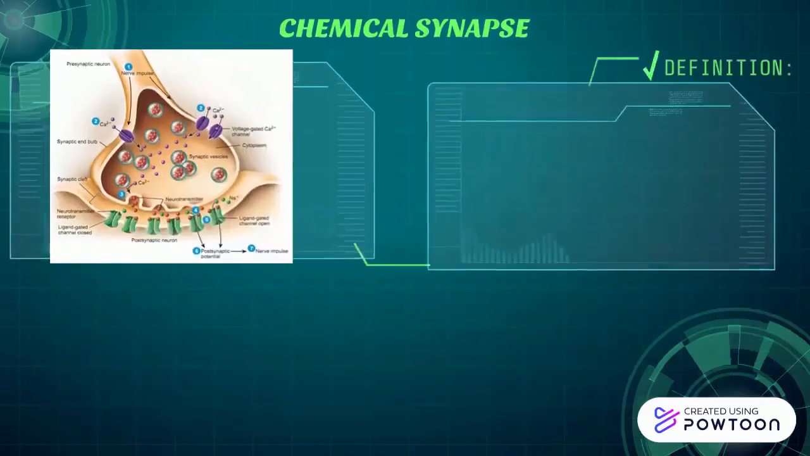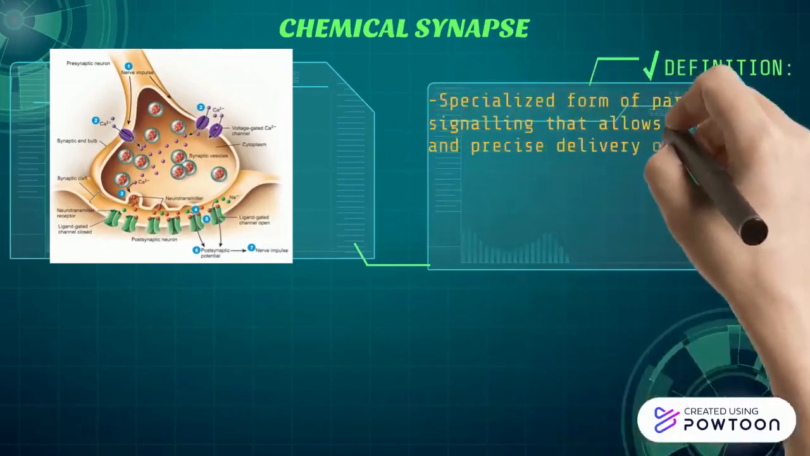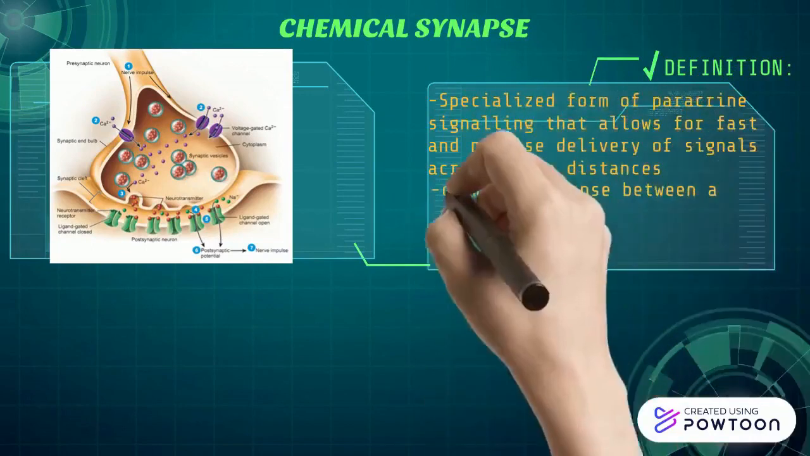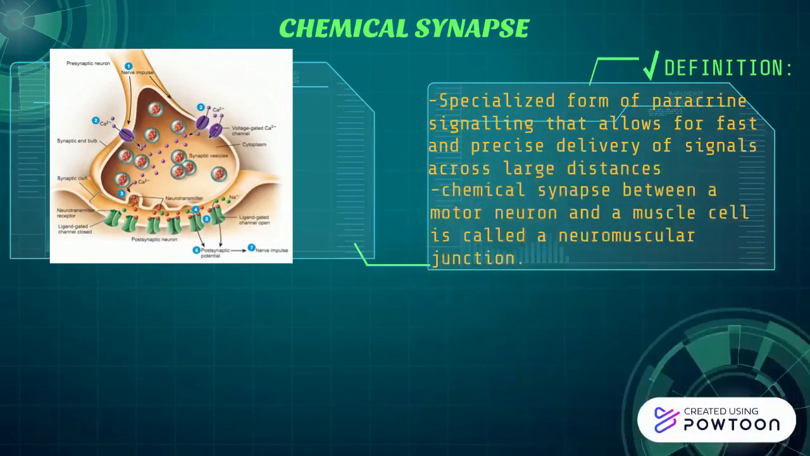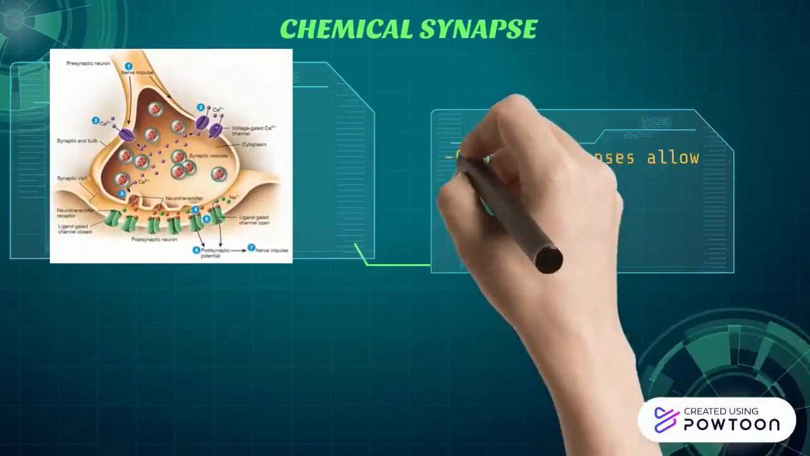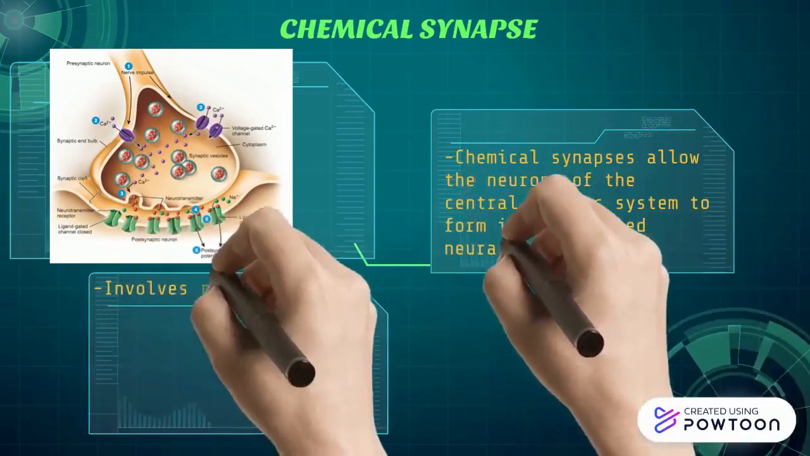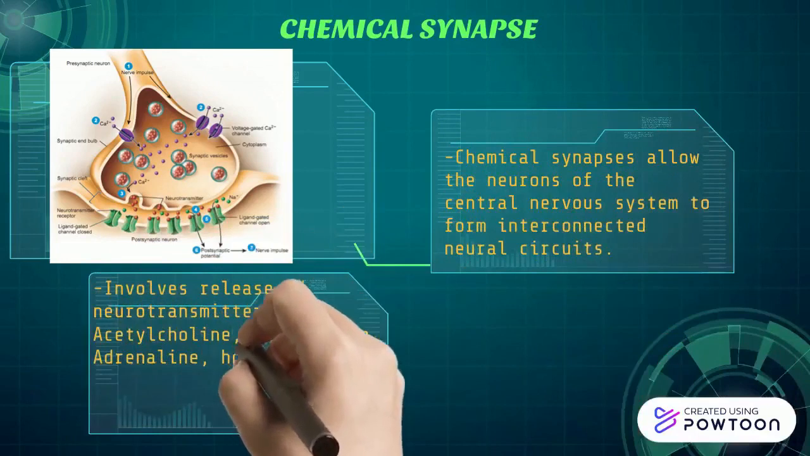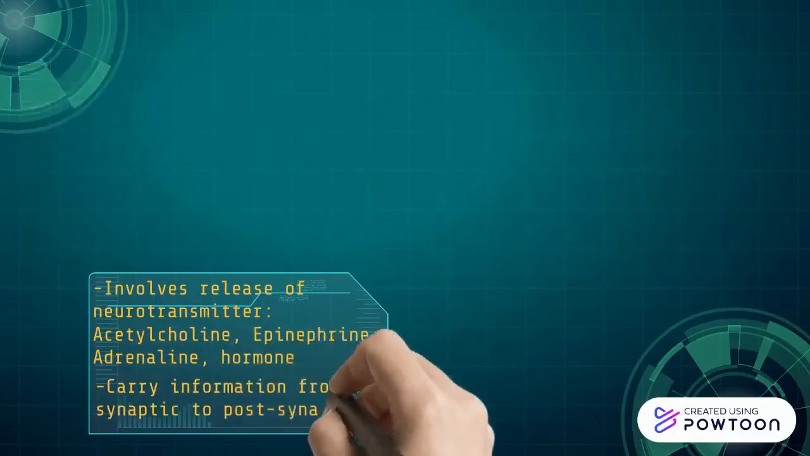Chemical synapses are a specialized form of paracrine signaling that allows for fast and precise delivery of signals across large distances. Chemical synapse between motor neuron and muscle cell is called a neuromuscular junction. Chemical synapses allow neurons of central nervous system to form interconnected neural circuits. Chemical transmission involves release of chemical messengers known as neurotransmitters such as adrenaline and epinephrine. Neurotransmitters carry information from presynaptic to postsynaptic.